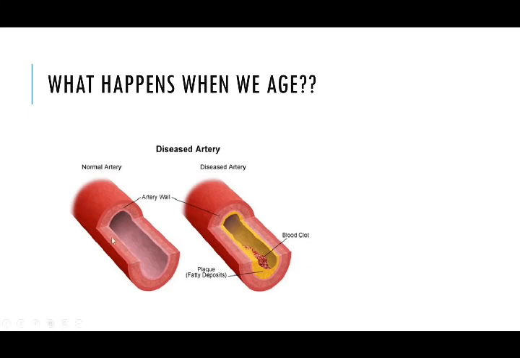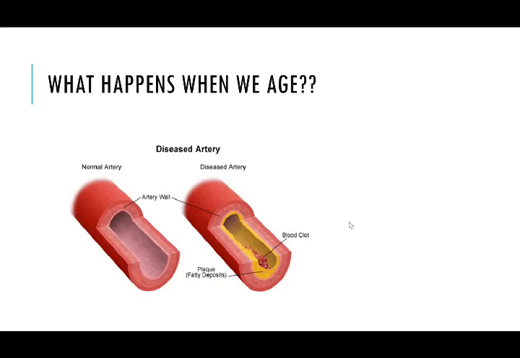So what happens is, here we can see a normal blood vessel, and this is a blood vessel with a fat deposition. This deposition will reduce the elasticity of blood vessels and also the diameter of our blood vessels. So our heart has to pump through a narrow tube.